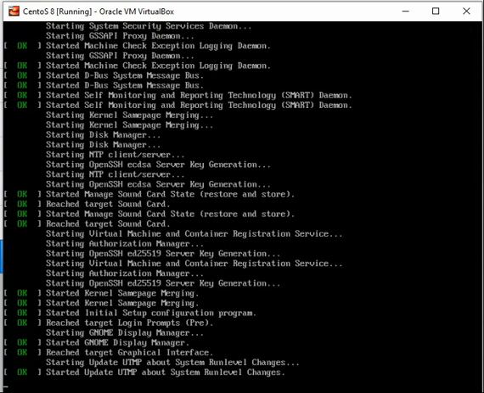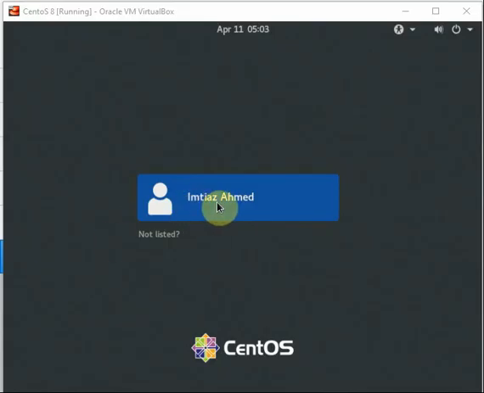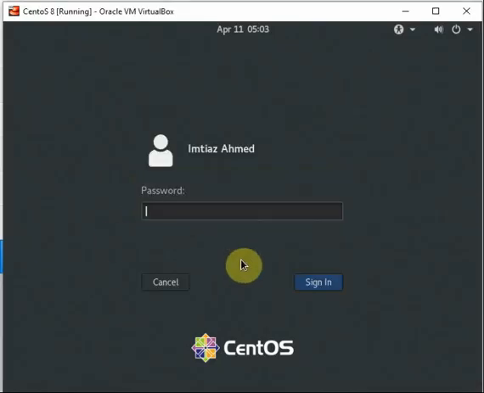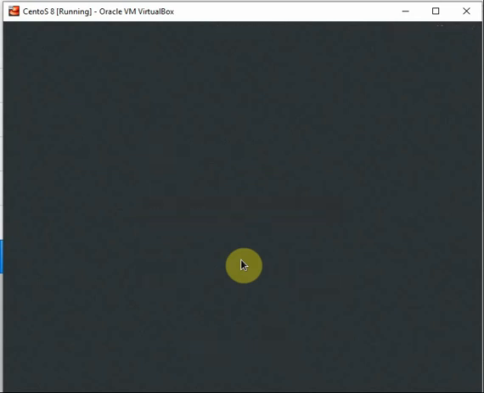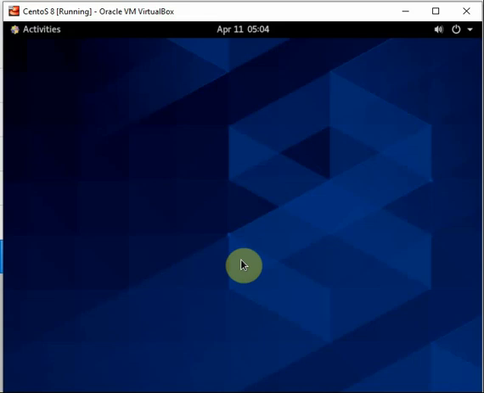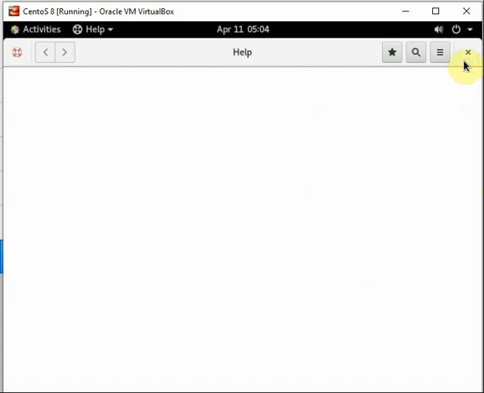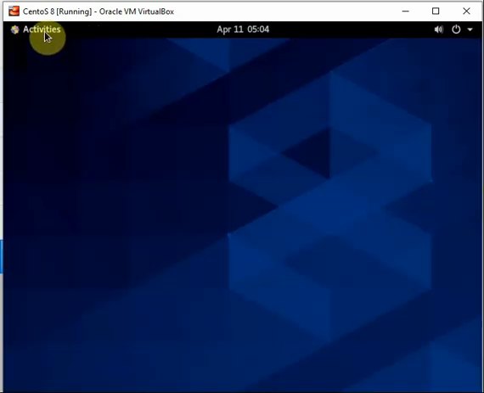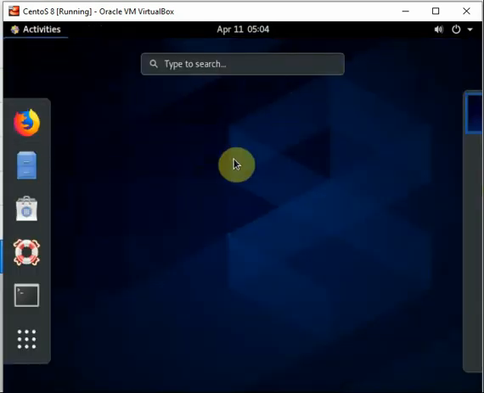Okay guys, the system is now ready and the login screen will appear. Enter your password and you are done. So guys, it was the installation of CentOS 8. In the next video, inshallah, I shall discuss how to perform the basic settings of the system like name, IP address and many other things. So you are ready to go. This is the interface and we shall explore it in the next video.